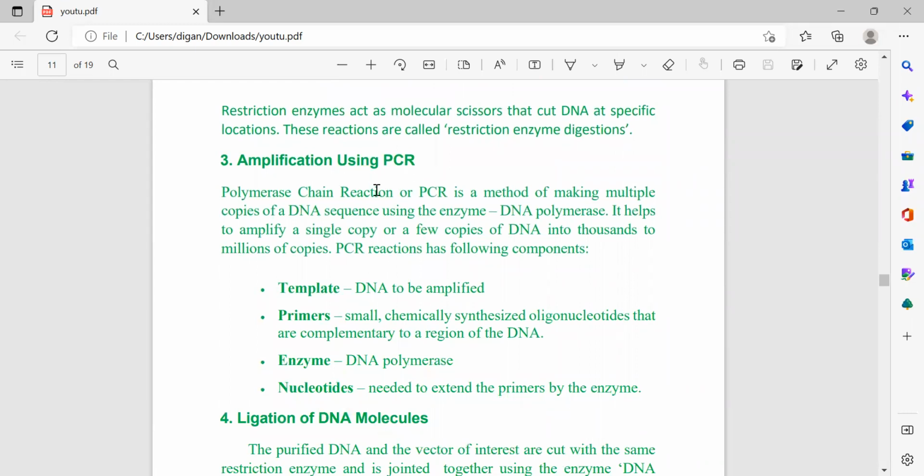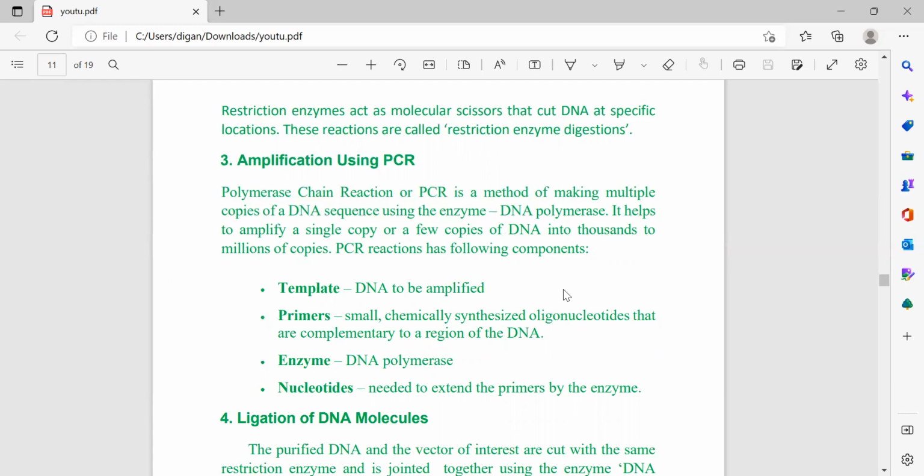Amplification means multiply. The full form of PCR is polymerase chain reaction, a method of making multiple copies of a DNA sequence using the enzyme DNA polymerase. One more question may come: which enzyme helps in the amplification of DNA molecules? You have to write DNA polymerase. It helps to multiply the number of DNA fragments, amplifying a single copy or a few copies of DNA into thousands or millions of copies.